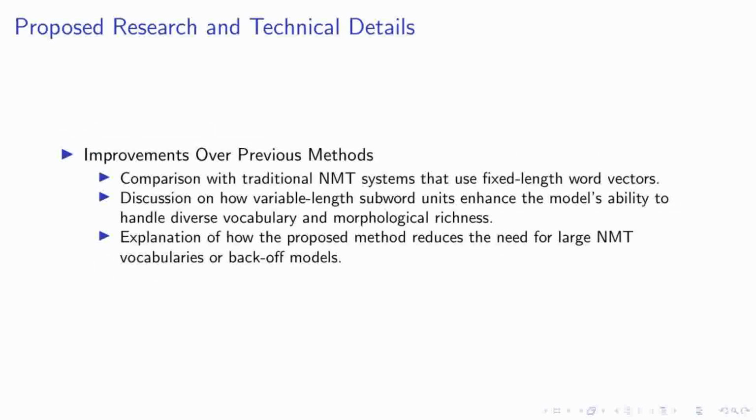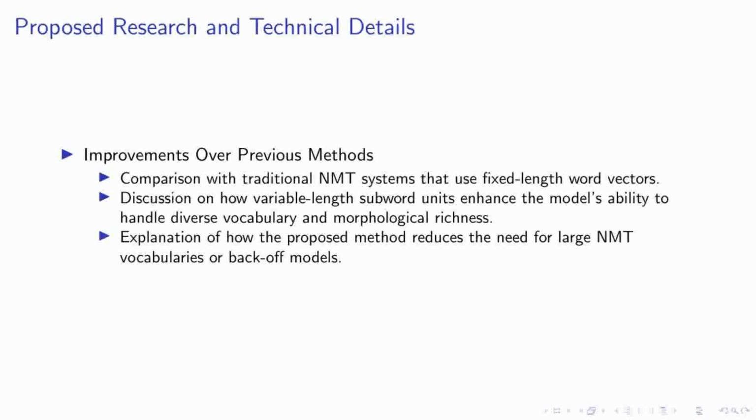Moving forward, let's delve into how our approach enhances neural machine translation systems beyond traditional methods that rely on fixed-length word vectors. Our research introduces variable-length subword units, which significantly improve the model's adaptability to diverse vocabularies and complex morphologies. This flexibility allows the model to effectively handle a broader range of words, including rare and unseen terms, without the constraints imposed by fixed-length representations.